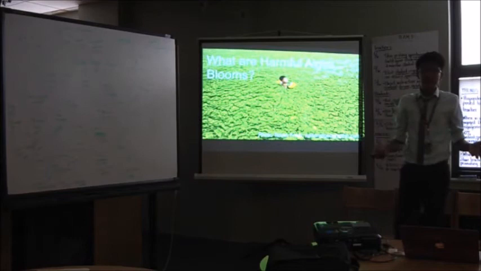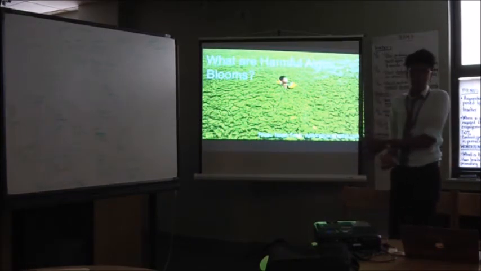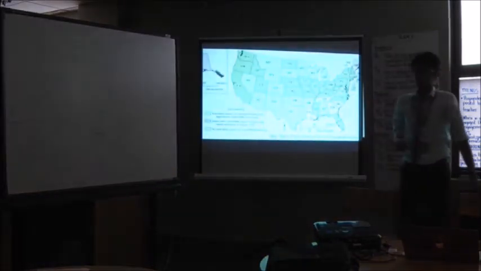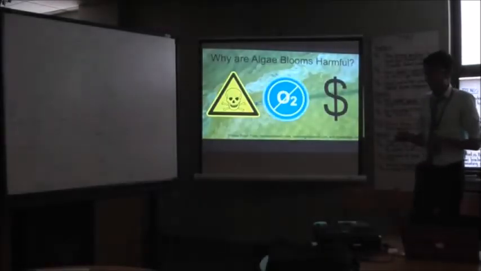So harmful algae blooms are basically when you have too much algae. And like algae, these harmful algae blooms are found not just in the US, but in the entire world. This map shows you which states in the US have a harmful algae bloom or a poisonous harmful algae bloom, and as you can see, most of the map is green. Particularly in the US, where we have a different, more industrialized way of farming, we have more frequent harmful algae blooms. So why are algae blooms harmful?